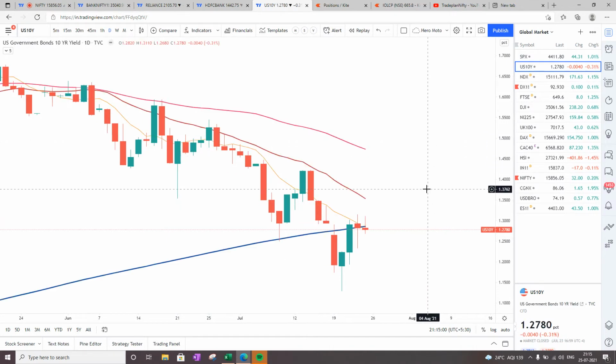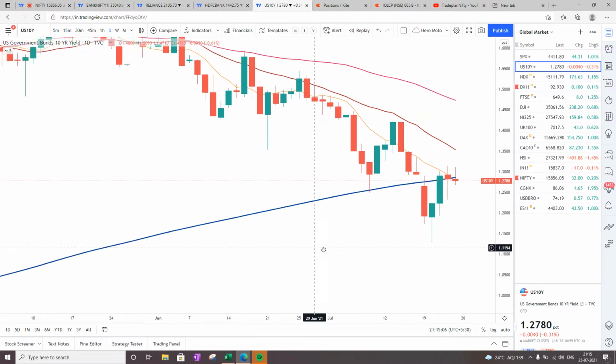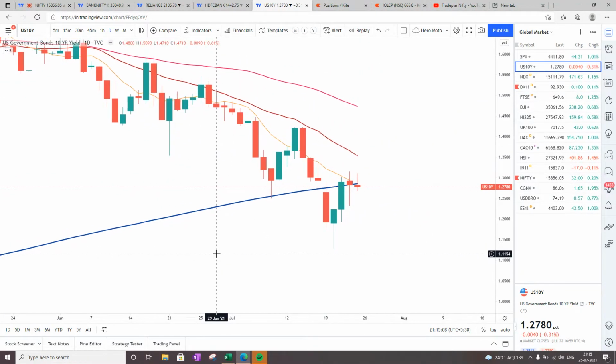And that is mainly because you see that the US government 10-year bond yield is consistently hovering below 1.27, which I think is a very low level in recent years, if I'm not wrong. So this is definitely a very good sign for all the equity markets globally.